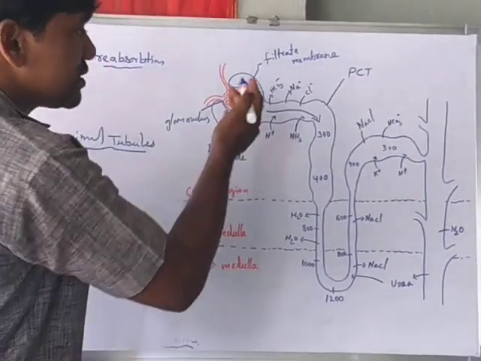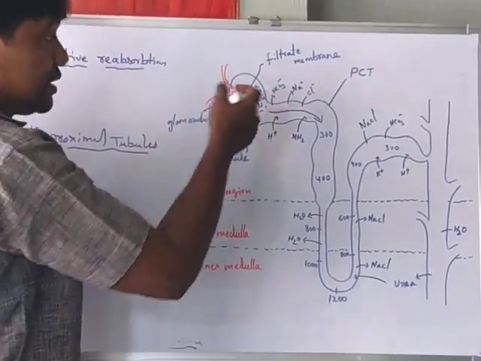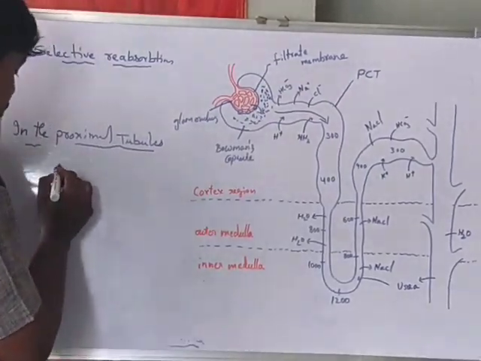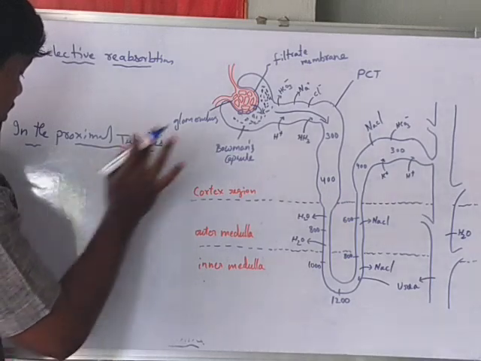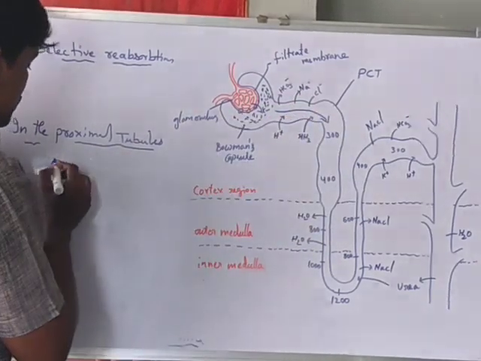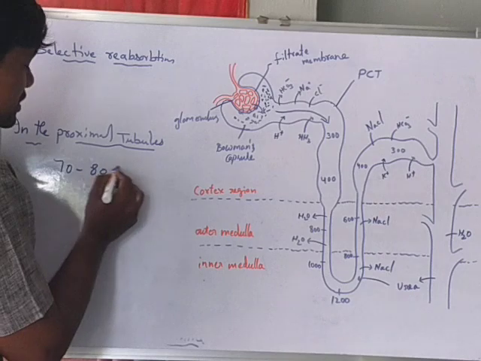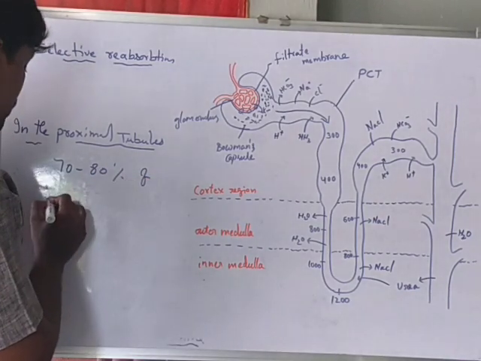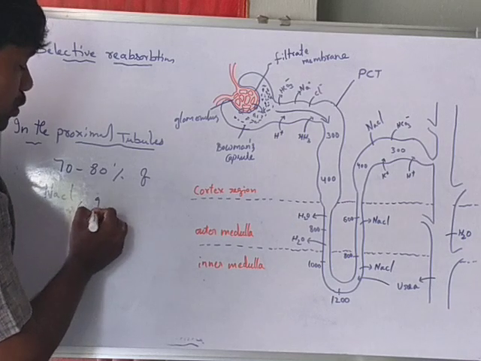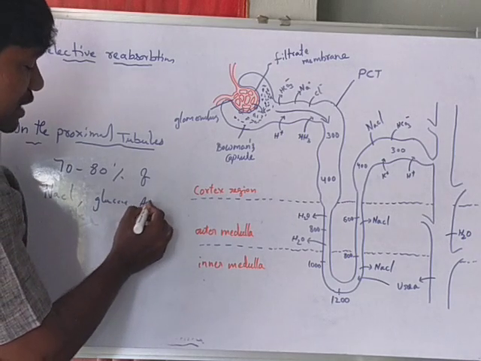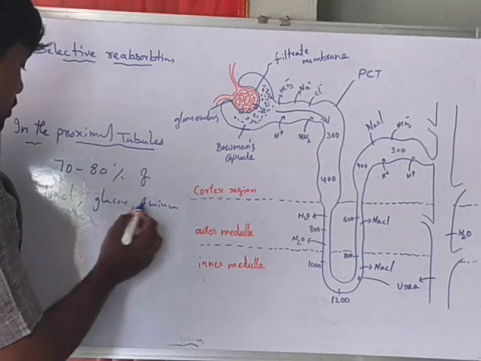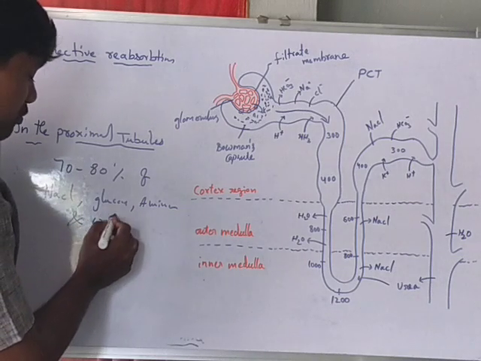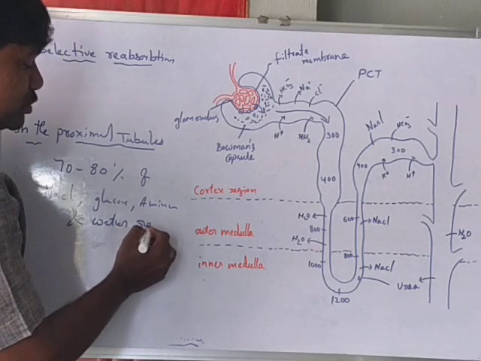What are the necessary substances? Sodium chloride. In the proximal tubule, 70 to 80% of sodium chloride, glucose, amino acids, and some amount of water are reabsorbed.